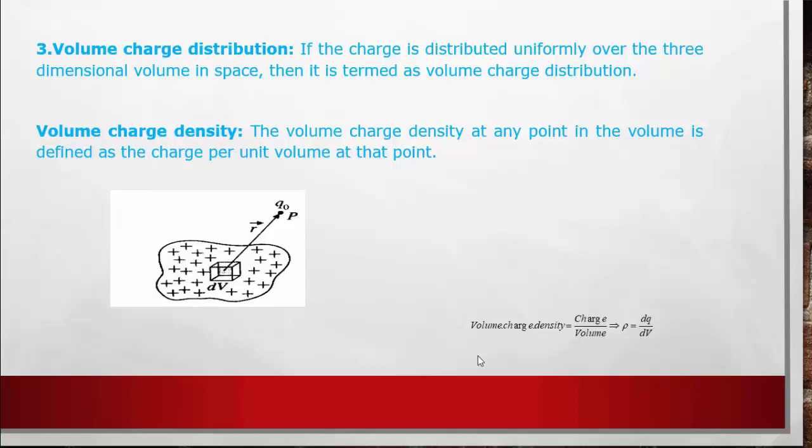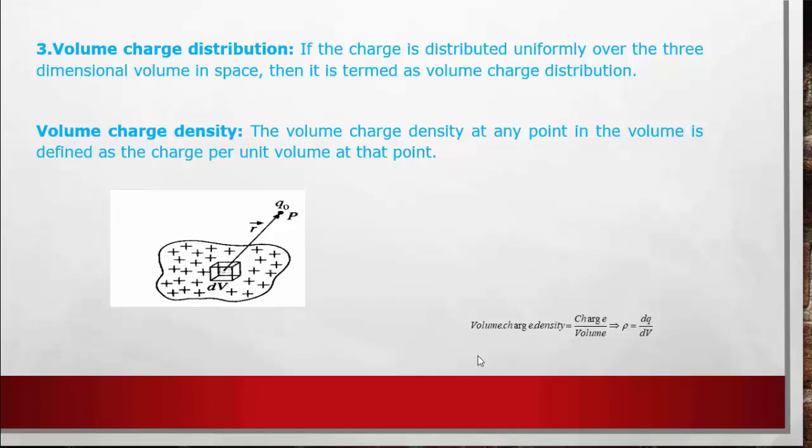In the first case, we studied linear charge distribution, where the charge is distributed uniformly along a one-dimensional curve. In the second case, surface charge distribution, the charge is distributed over a two-dimensional surface in space. In the third case, volume charge distribution, the charge is distributed uniformly over a three-dimensional volume. Linear charge density means charge per unit length of the line. It is a scalar quantity, and its SI unit is coulomb per meter.